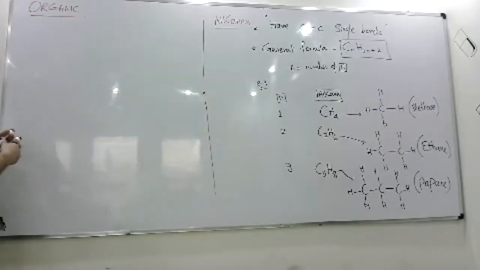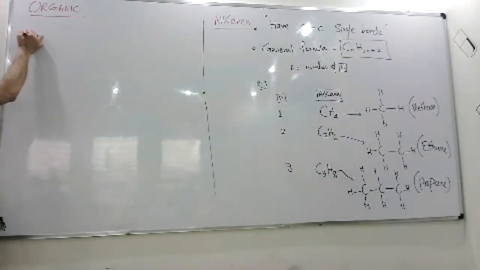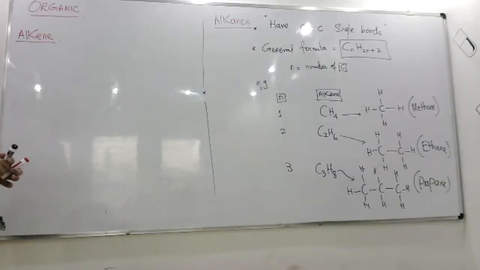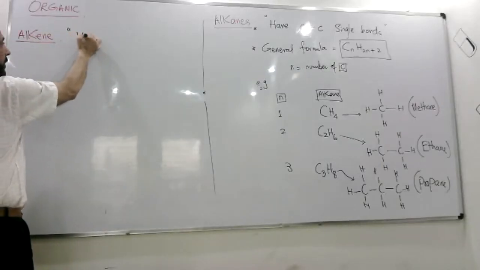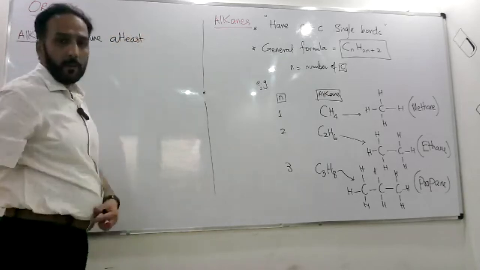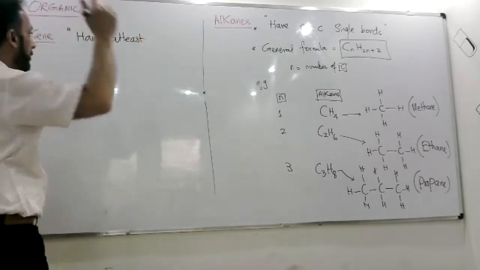So इसके बाद next alkene. Alkenes have at least one carbon-carbon double bond.